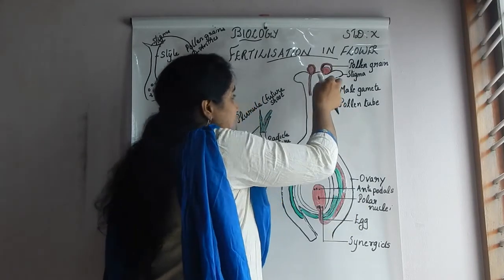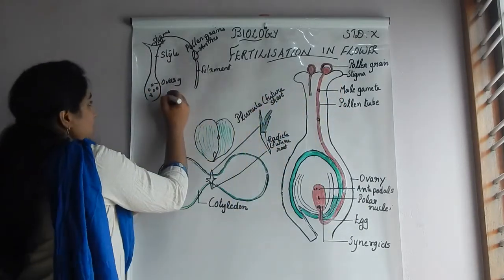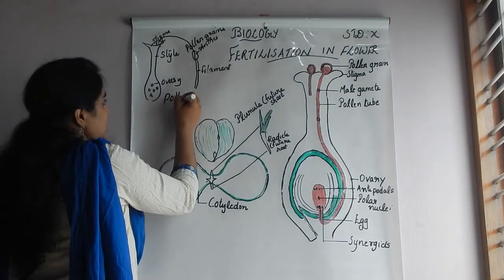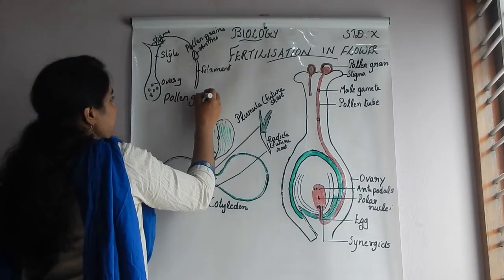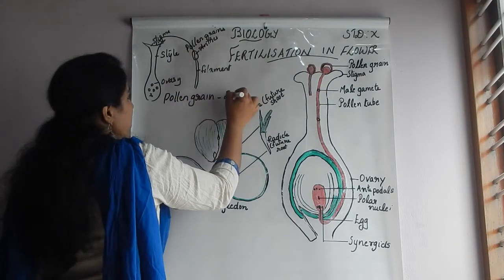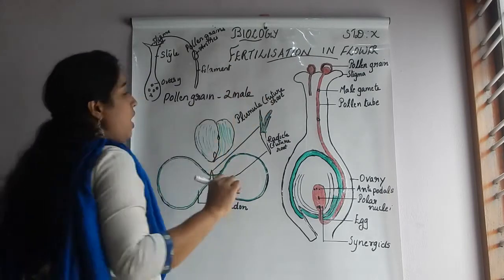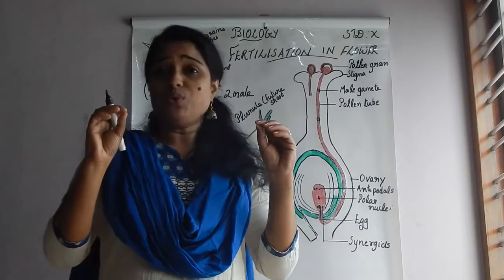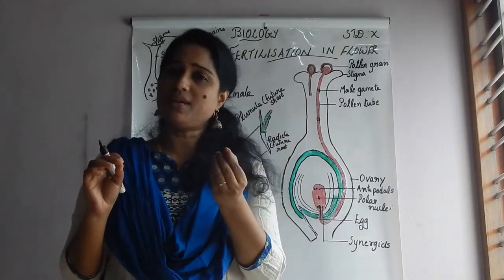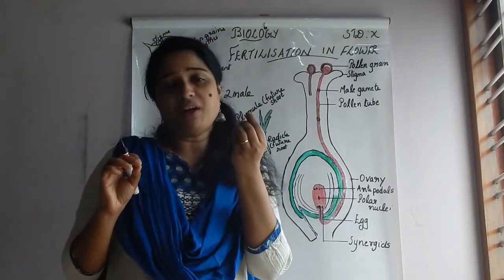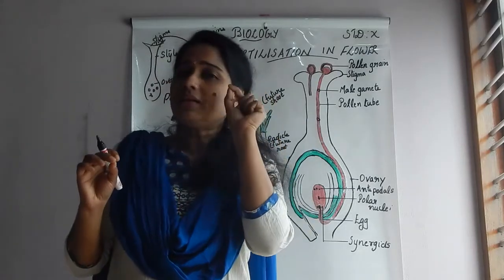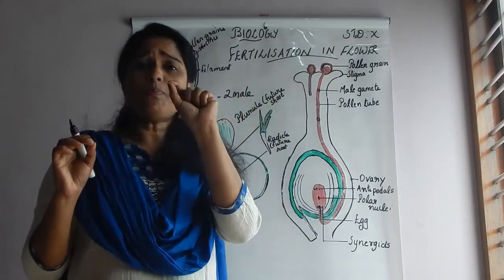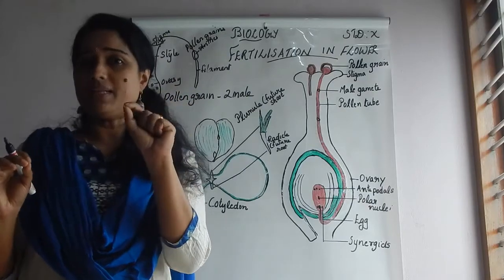And each pollen grain, that is very important, consists of 2 male gametes. Each pollen grain consists of how many male gametes? 2 male gametes. The pollen grain is a powdered substance, and it is very difficult to separate one from another. In this single pollen grain, how many male gametes are there?